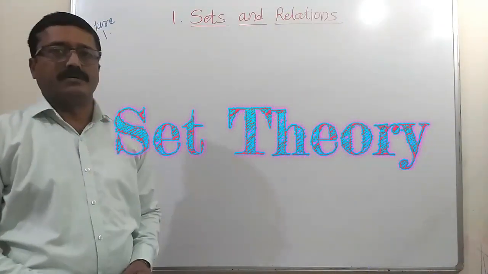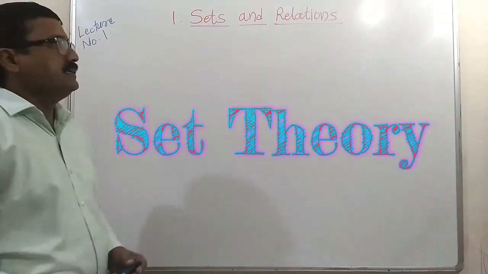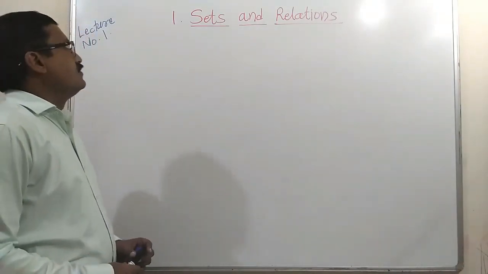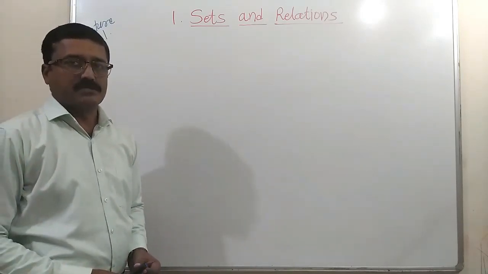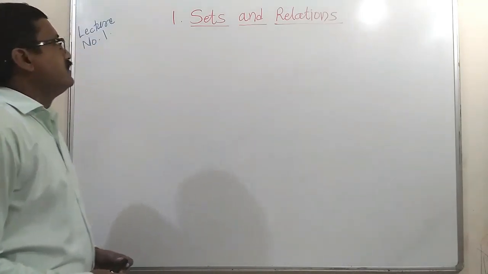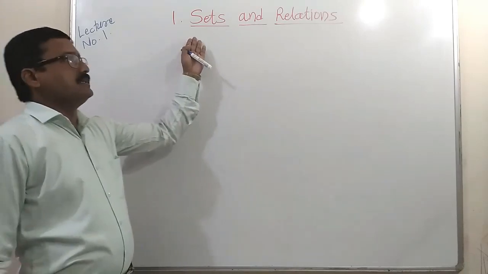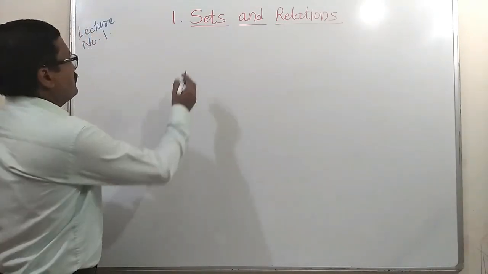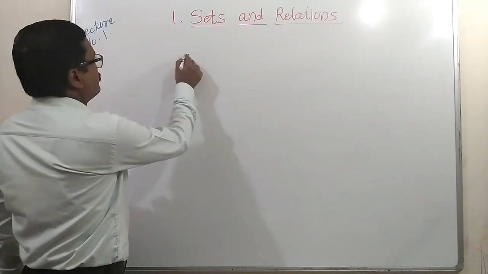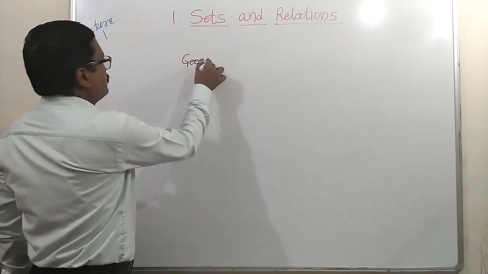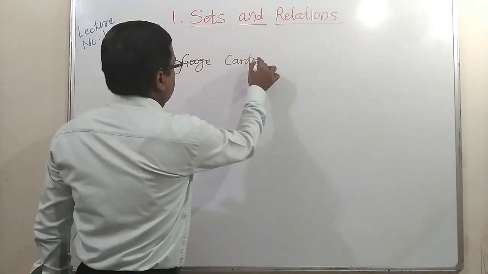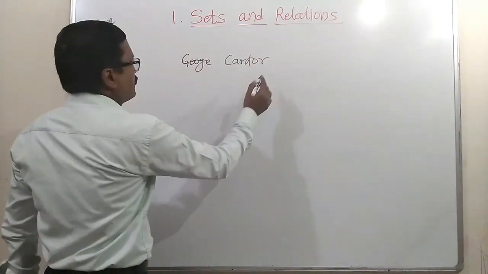Today we are going to start a new topic, sets and relations. This concept of sets you have learned in your earlier standards also. The basic concept of set was developed by the mathematician George Cantor.